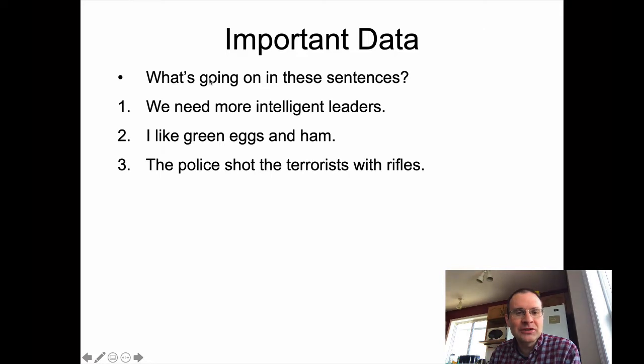The third one is the police shot the terrorists with rifles. So who has the rifles in this particular case? Is it the police who are doing the shooting? That's kind of what you're probably biased to think, but maybe the terrorists have the rifles and the police are shooting the terrorists with handguns or something like that. So it's ambiguous when you stop and think about it, what exactly these things mean.